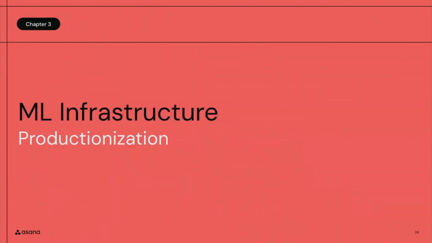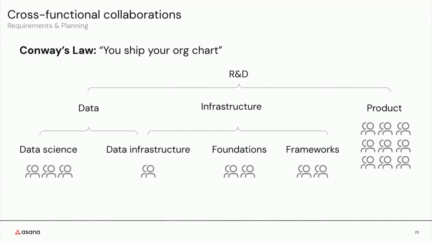Thank you, Sarang. So now that we've learned about the scientific and theoretical side of the ML, let's take a look at how we ship this from notebook into product. So we're going to start with an observation made back in the 1960s by Melvin Conway, which basically goes, organizations which design systems are constrained to produce designs which are copies of the communication structures of these organizations. Or colloquially speaking, you ship your org chart.